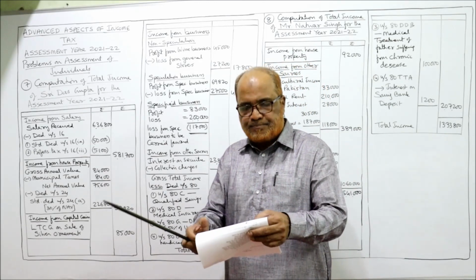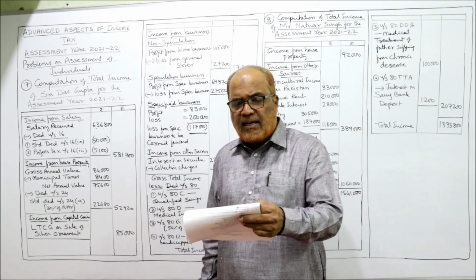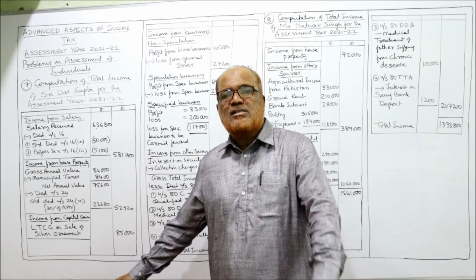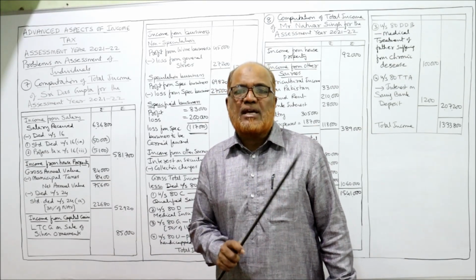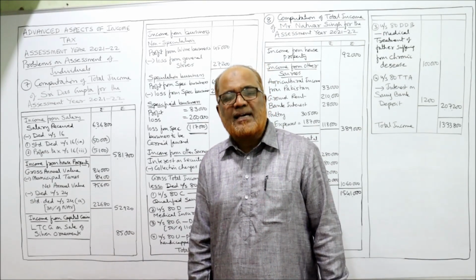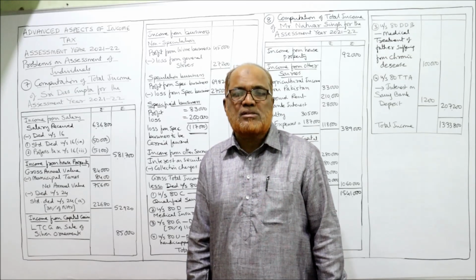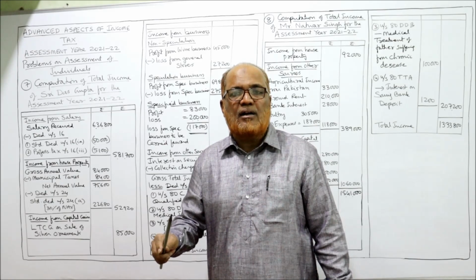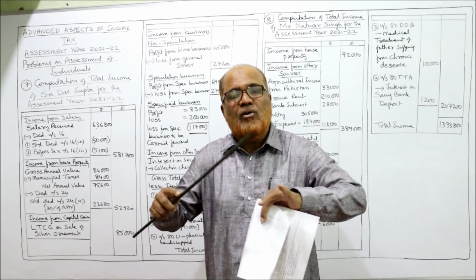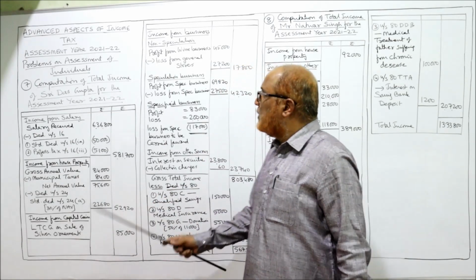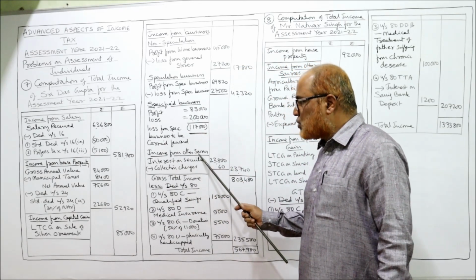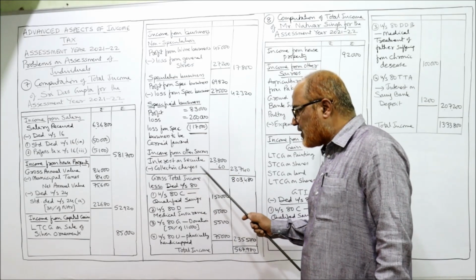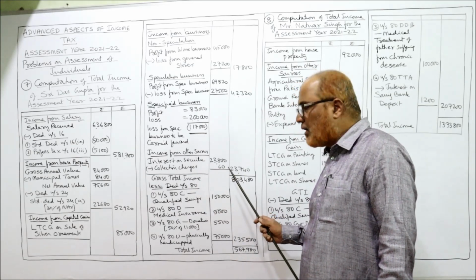The income from house property is 52,920. That's it. Next comes gross interest from taxable securities 23,800, collection charges 60. Interest from securities is taxable under income from other sources, and the Income Tax Act says any collection charges incurred to get the interest on securities will be allowed as deduction. So here I have taken income from other sources: interest on securities 23,800 minus collection charges 60. So ultimately income from other sources is